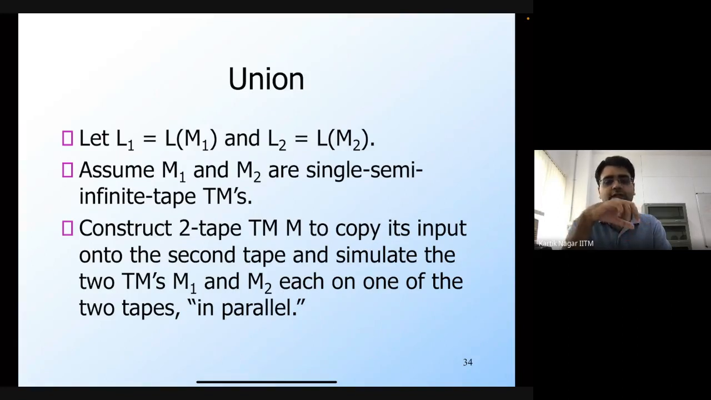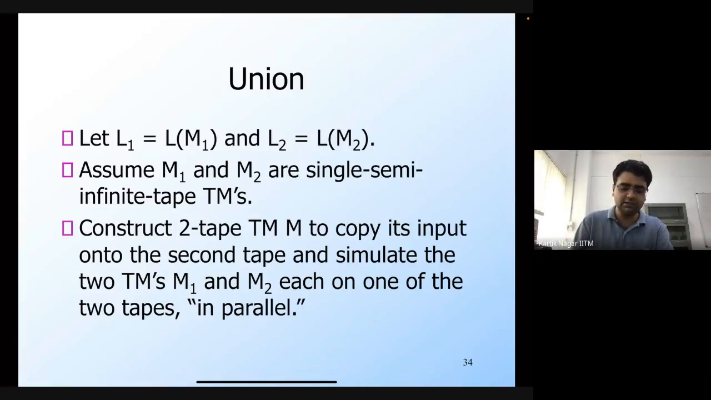This Turing machine M is going to have two tapes. We are going to copy the input on both the tapes, and then simply run both of these Turing machines M1 and M2 on the two tapes. M1 is going to run on the first tape and M2 on the second tape. They will basically run in parallel, though they need not even run in parallel; they can run one after the other as well. So we'll simulate the two Turing machines M1 and M2 in parallel on each of the two tapes.